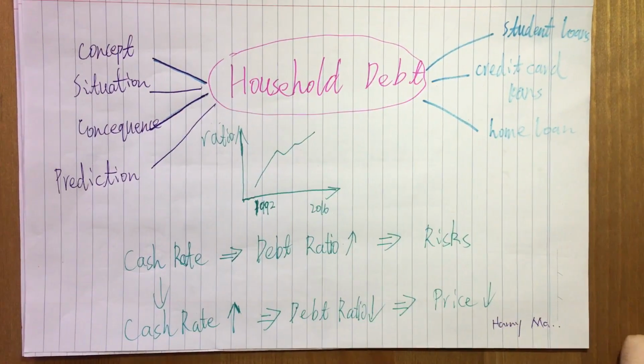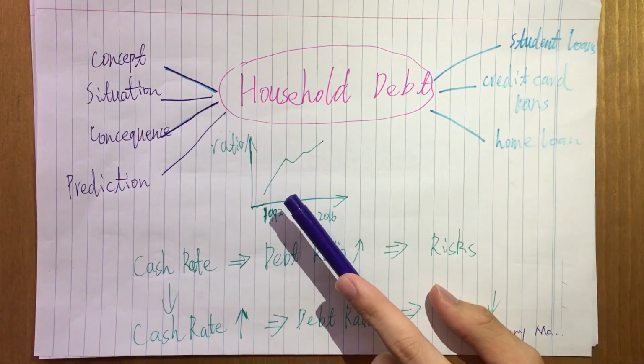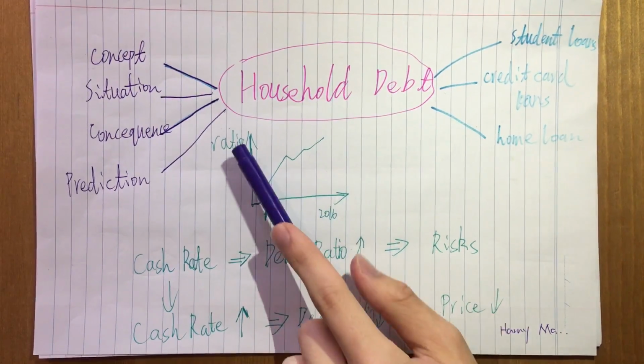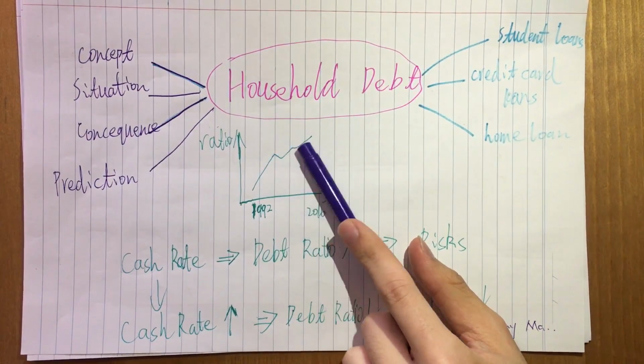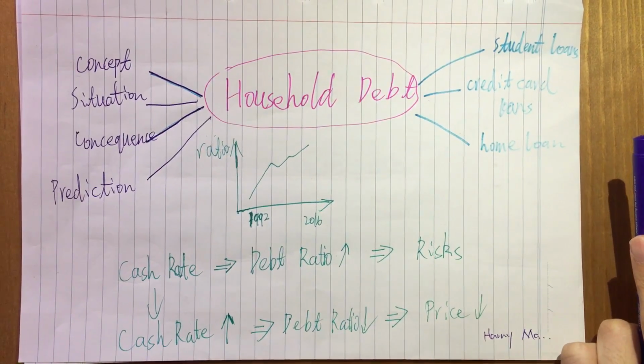As we all know, household debt can be divided into 3 parts. As the graph shows, the debt-to-income ratio has increased in recent times. However, if the debt-to-income ratio remains at a high level for a long time, it poses a potential risk to the stability of the economy.